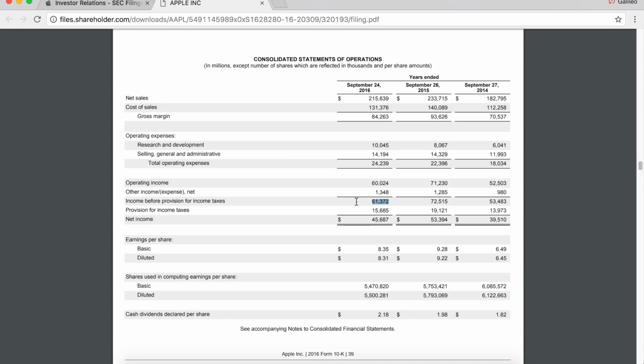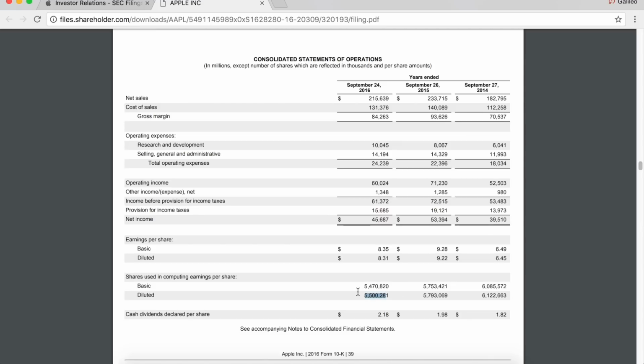And then this right here is going to be income before taxes. So here they're going to say that before we paid taxes, we made $61 billion, which was the $60 billion plus this 1.3. Then we're going to set aside $16 billion for taxes. So our net income after taxes is $46 billion. Then they're going to tell you how much that translated to per share. If you'll check this out, we can go here and see, okay, Apple had 5.5 billion shares outstanding, basic. 45 billion divided by 5 billion is about $8.35 per share. So that's how they're getting to that as well.